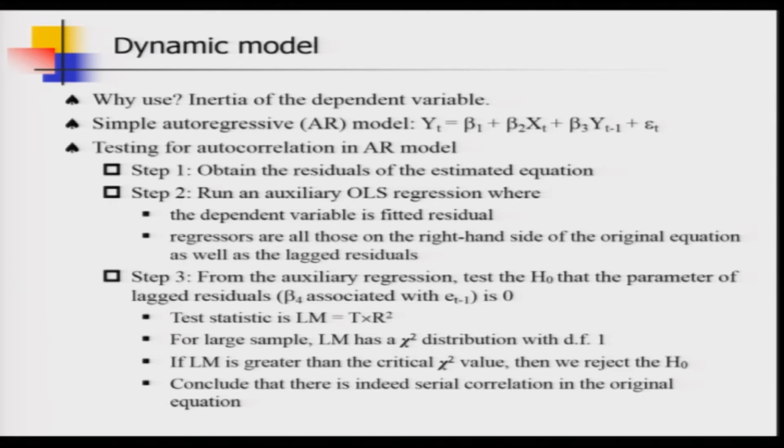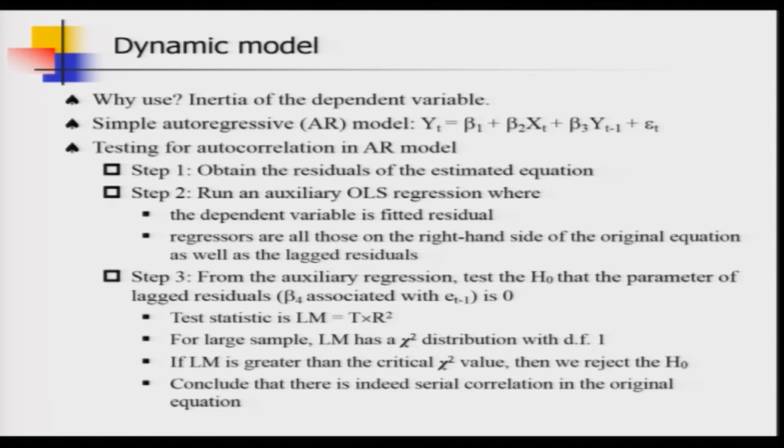Hopefully you remember we have actually studied this LM test statistic in the context of heteroscedasticity, and this formula is not new to you if you remember the discussion. So, that is capital T times R squared that you obtain from the auxiliary regression, and capital T of course is the total data points or the number of time periods in your data set. So, for a large sample LM has a chi-square distribution with degrees of freedom 1.